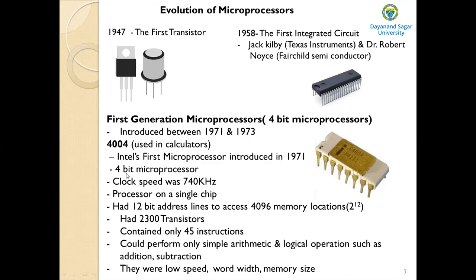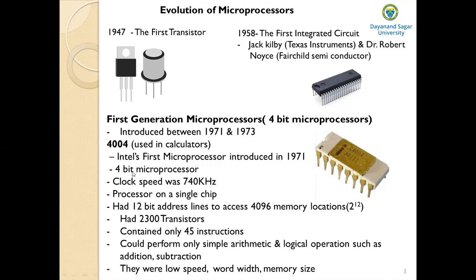4004 is a 4-bit microprocessor. So why is it called a 4-bit microprocessor? The 4-bit here indicates the word length or the word size of the microprocessor. As I said, word length is nothing but the number of bits that can be processed by the microprocessor at a time.